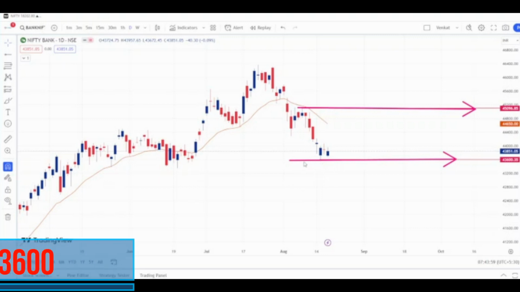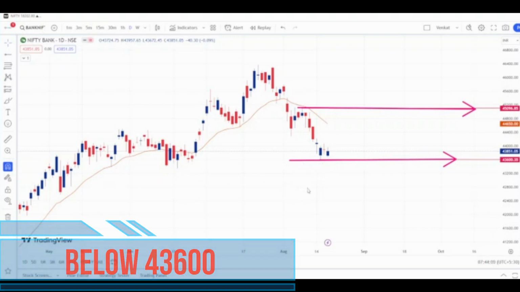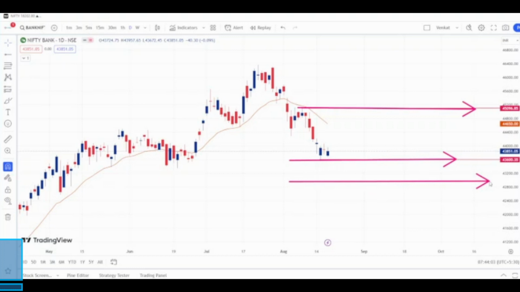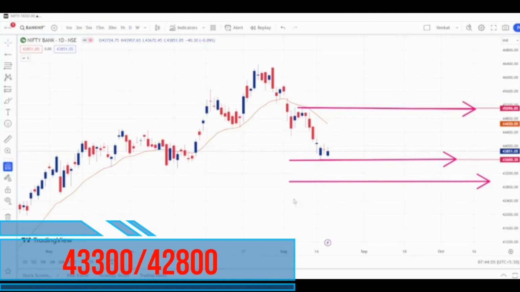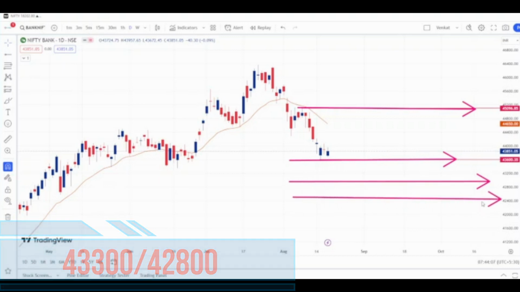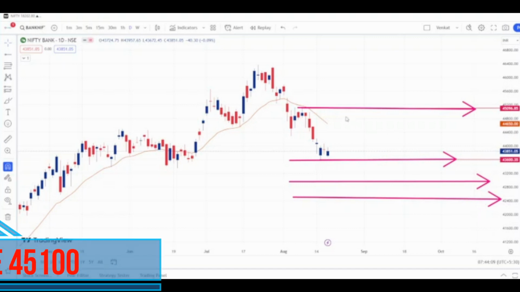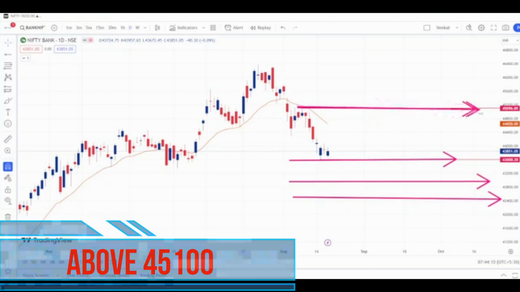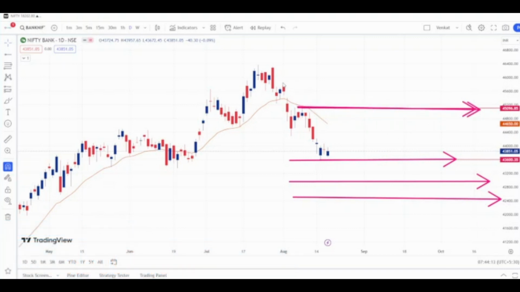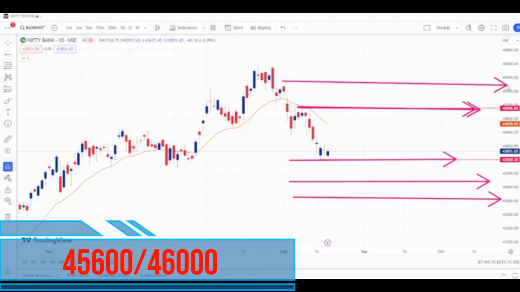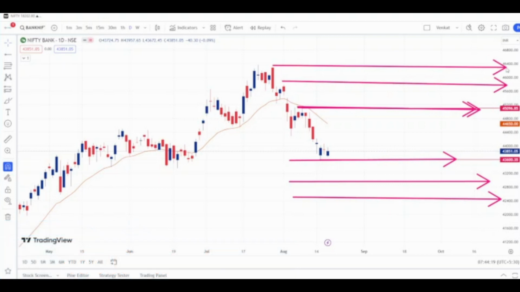Below 43,600, our first target will be 43,300 and the second target will be 42,800 on the downside. And our long position will be only above 45,100 for the targets of 45,600 as the first target and the second target will be 46,000, somewhere here. These are the targets for the next week for Bank Nifty.